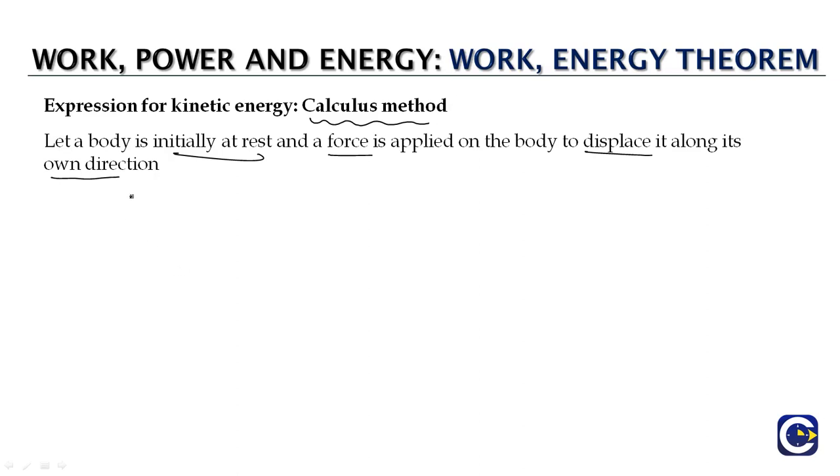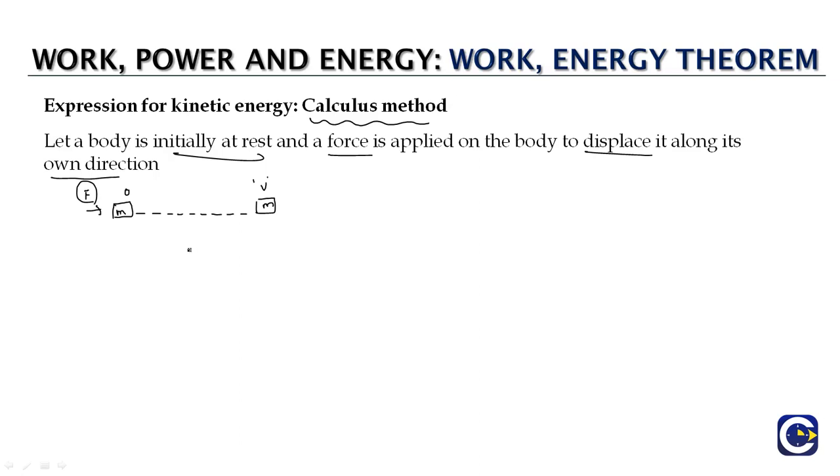So what we can look at here is we have an object and there is a force acting on it. So we are not going to consider that the force is a constant force. Force may be even variable. Let us say the mass of the body is m, and initially it is starting from rest, so it is going to go on, and finally let us say it is reaching a state where the velocity is v.